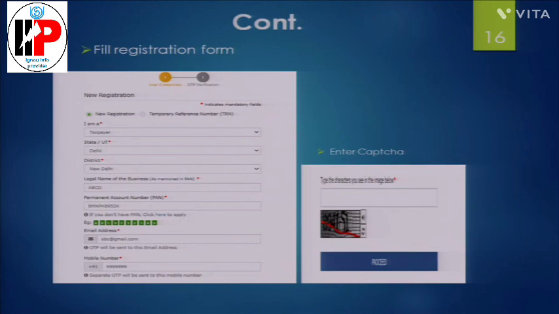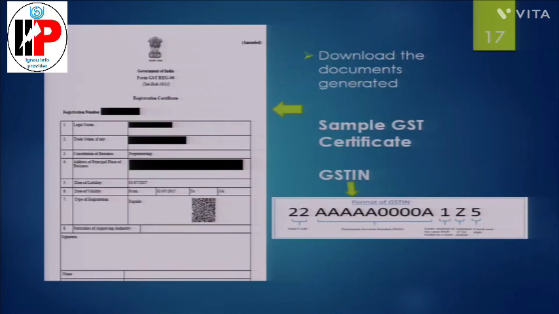In case of proprietorship or company, you will mention the name as per the PAN card, PAN number, email ID and phone number. That is very important because the email ID and phone number will be used for the purpose of OTP. After entering the CAPTCHA, you will proceed, and then a TRN is generated. The TRN will be emailed to you. On the basis of that TRN, you again log in using the OTP.